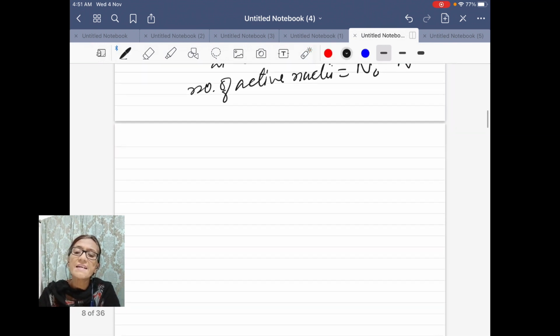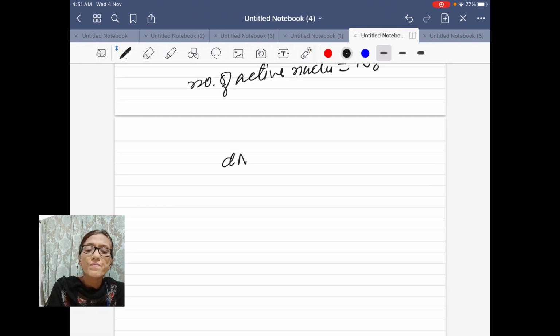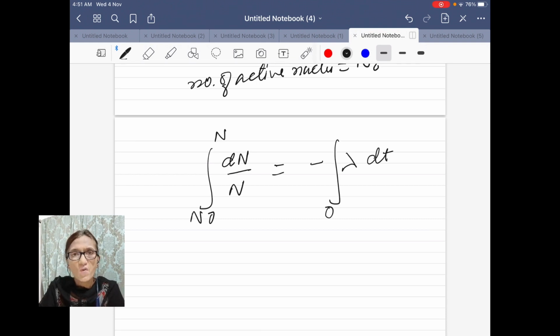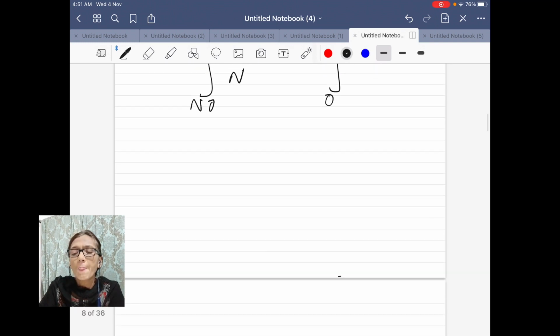So on integrating this equation, dN upon N integrated under limits N naught to N is equal to minus lambda dt, integrated from time 0 to time t.